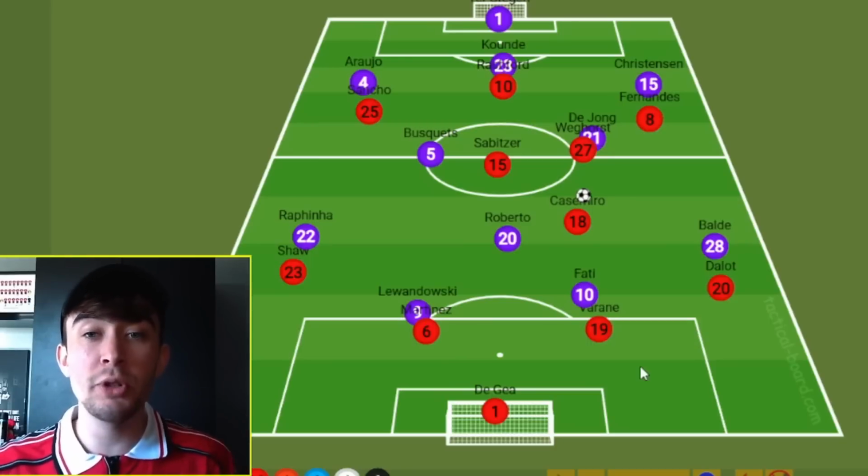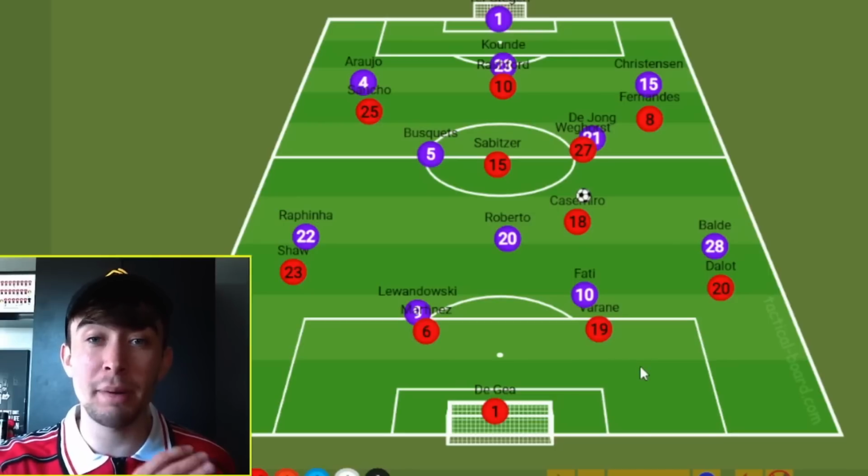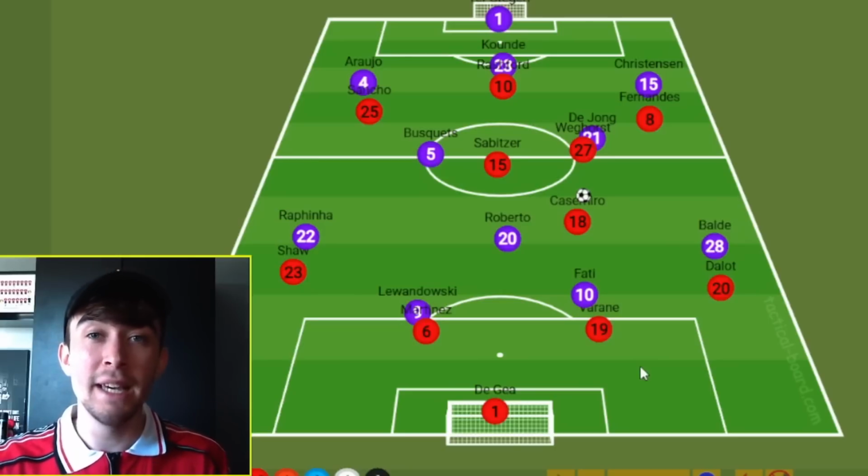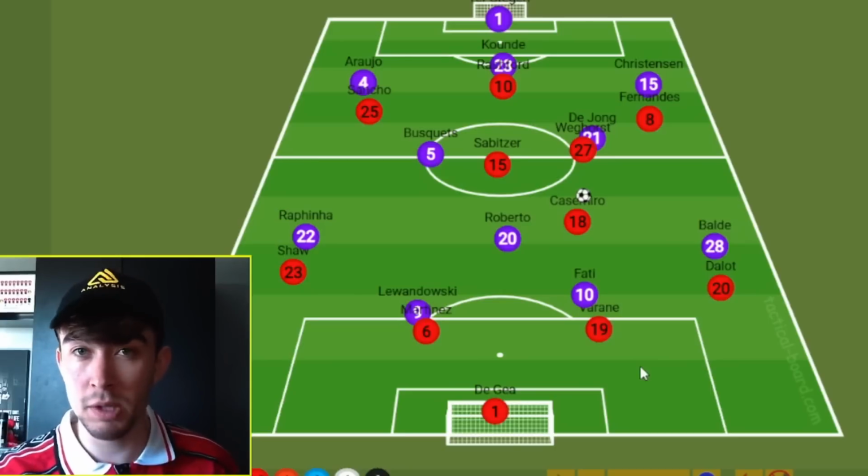Now, like I've said already, once you get into these positions, it is then about individual quality. Manchester United have to be sharp and take their chances. In the first leg, I think they could have scored 1, certainly 2 more goals in that particular game. Manchester United have to be ruthless, because Barcelona are a good team, and we saw that in the first leg. If you don't kill them, they will take their chances and punish you. So Manchester United have to be much more ruthless.